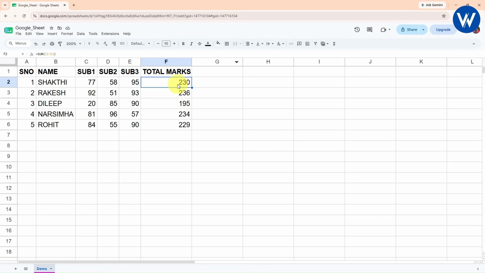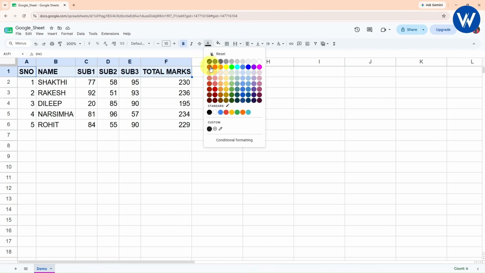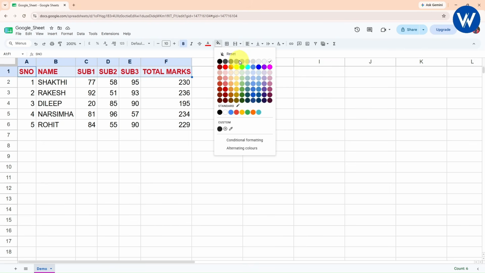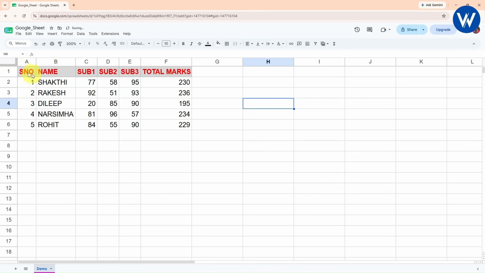Okay guys, now let's suppose if you want to change the font color, you can just go with this option. From here I will select red color. Now let's suppose if you want to fill, what you need to do is simply click on this option. From here you can fill any different color. I will be selecting this color. Perfect. Now in this way you can fill the color.